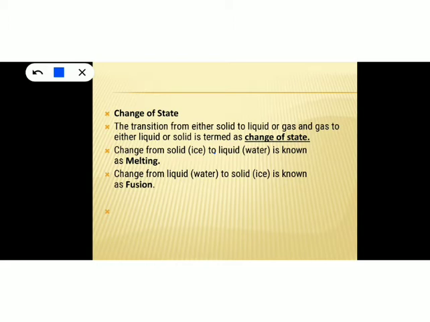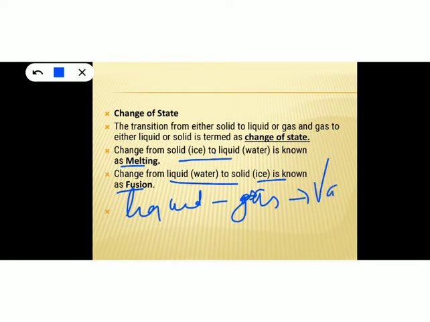And change from solid to liquid is known as melting. You already know that. Change from liquid to solid is known as fusion. Similarly, change from liquid to gas is known as vaporization.